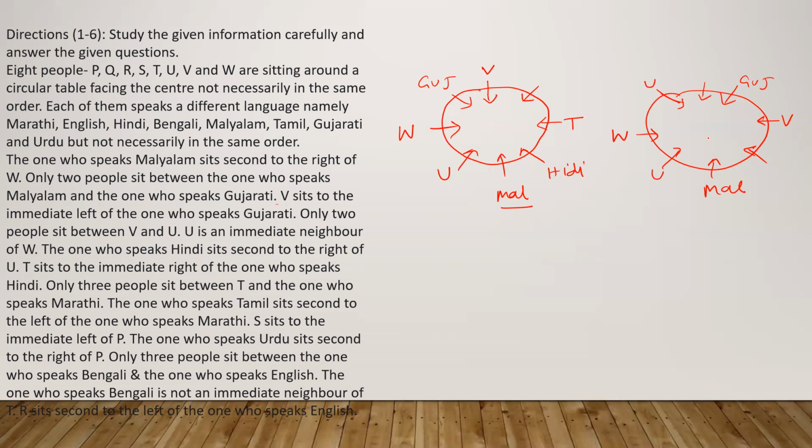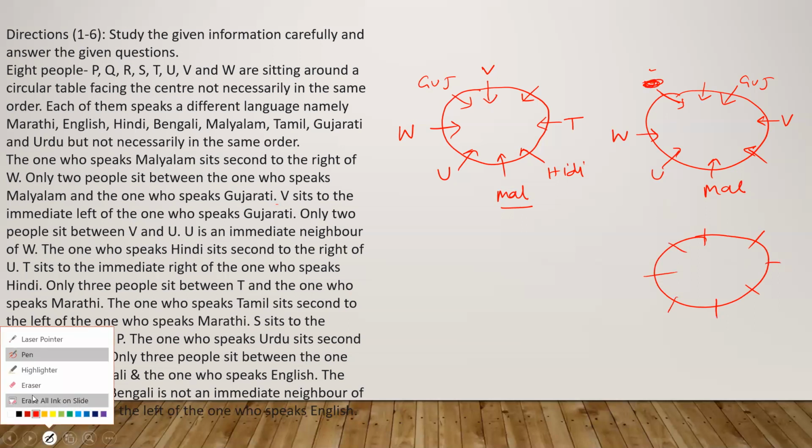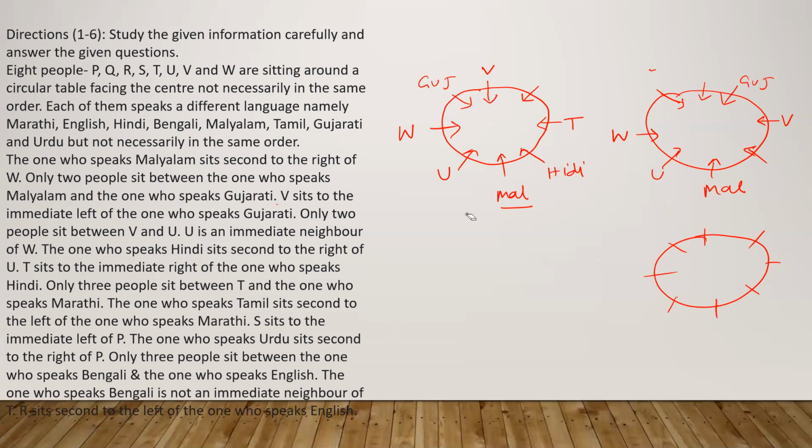Now you see, all of you, if you take this U, the question is saying the one who speaks Hindi sits second to the right of U. So if I take this U here, Hindi will come at this position. Once again we will make one more picture so it is clear to us, and this U we will cancel from here. I will not keep it in this one, I will keep it in this figure.